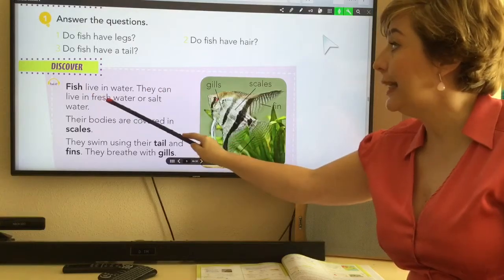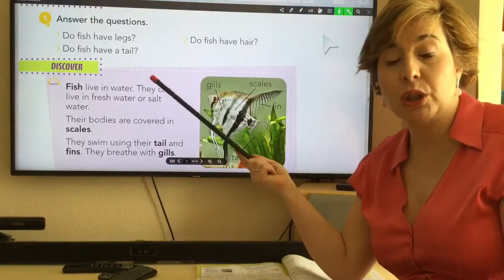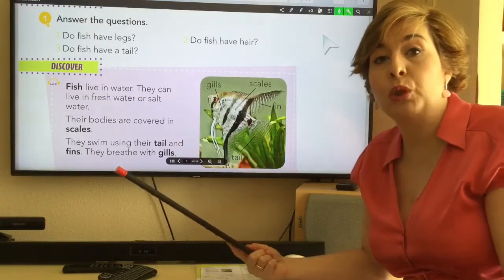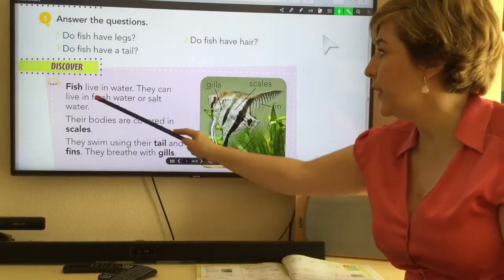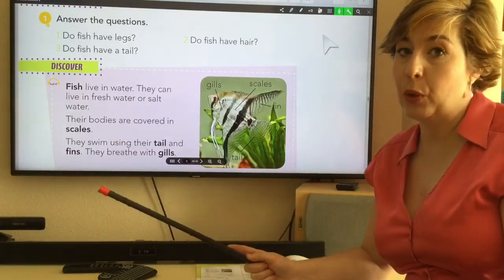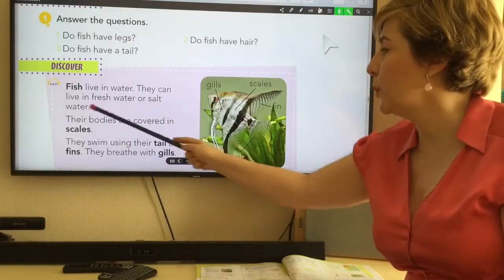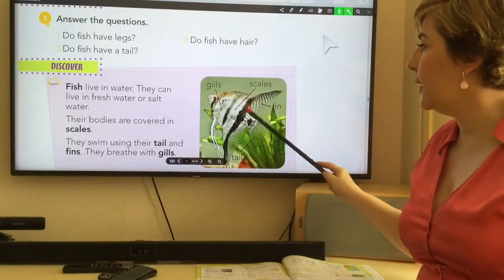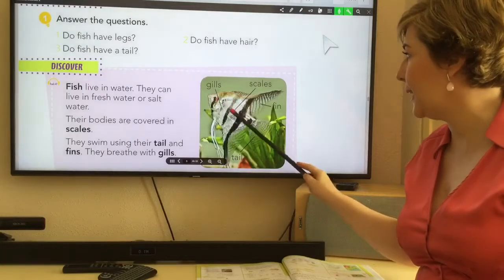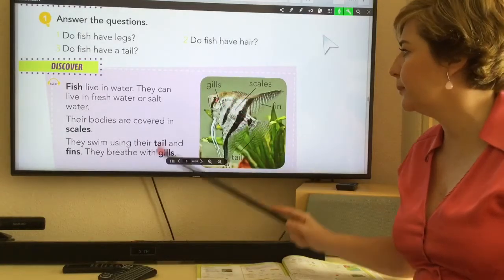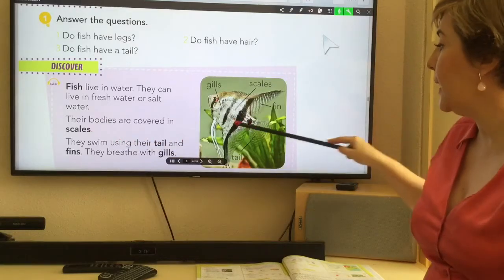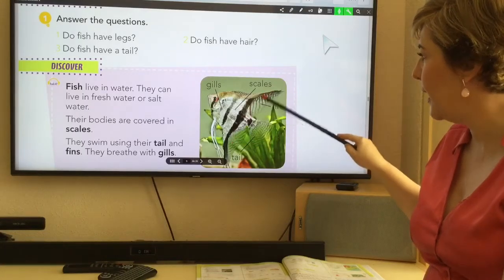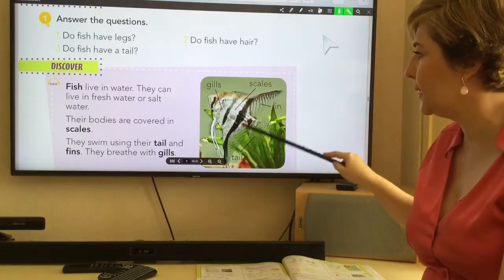They can live in fresh water, which is water from a river, or in salt water, which is water from the ocean. Fresh water from a river or a pond or a lake, and salt water is water from the ocean. Their bodies are covered in scales, escamas, scales. They swim using their tail and fins. And fins. Las aletas.